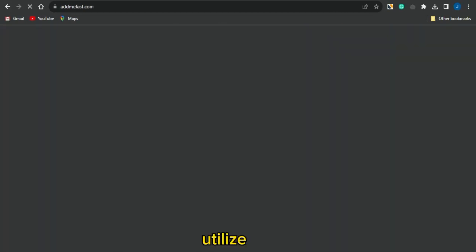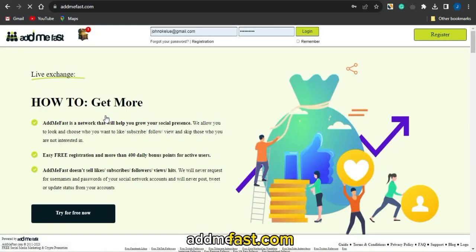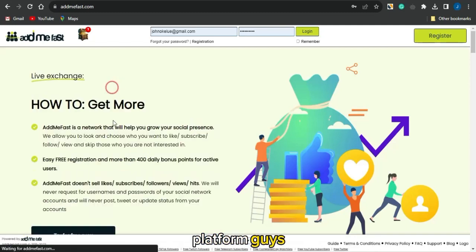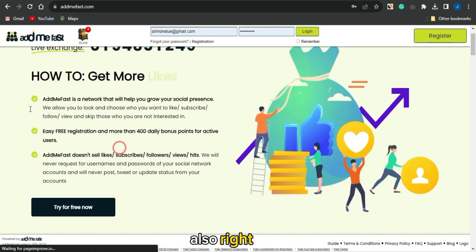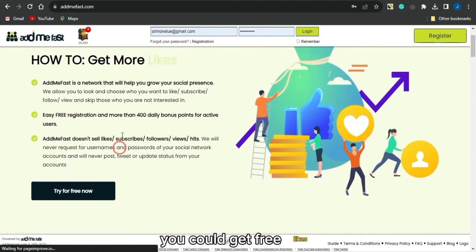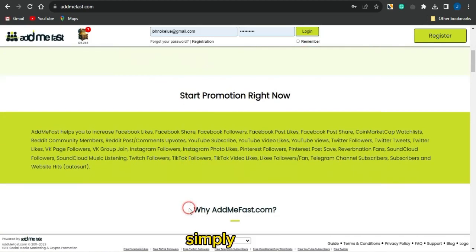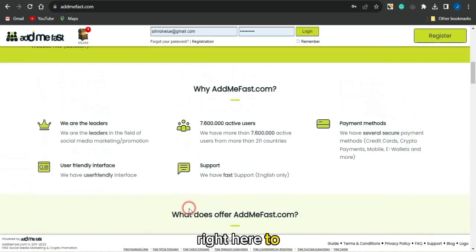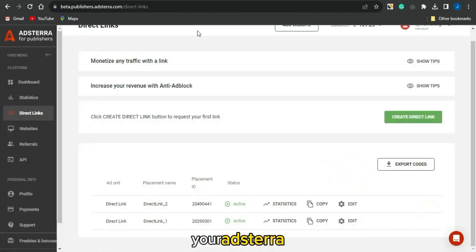You could also utilize this other platform, which is called addmefast.com. With this platform, guys, you could simply go on to boost your social media presence also. As you can see, you could do that right here. You could get free likes, subscribers, followers, views and also hits using this particular platform. So why not simply use these particular platforms to your advantage to start making money with your Adsterra direct link.